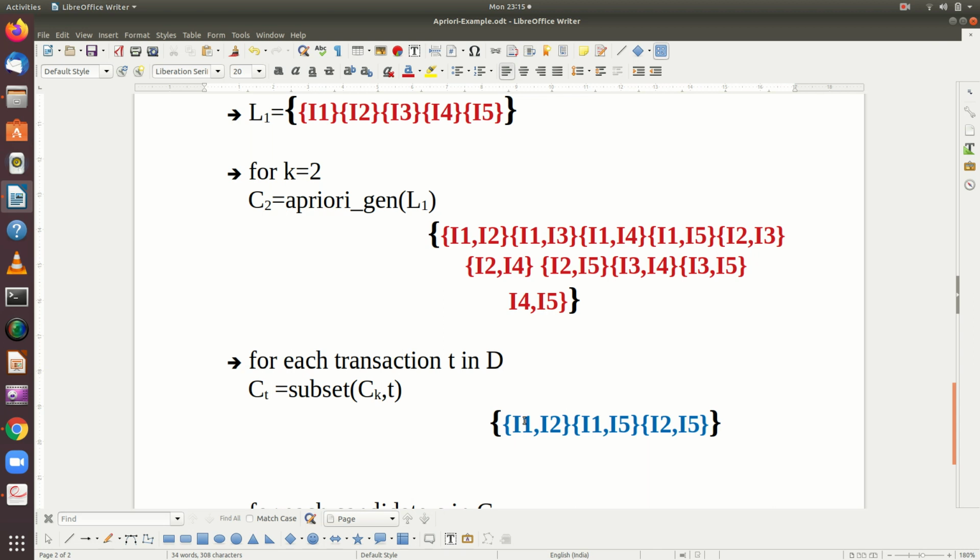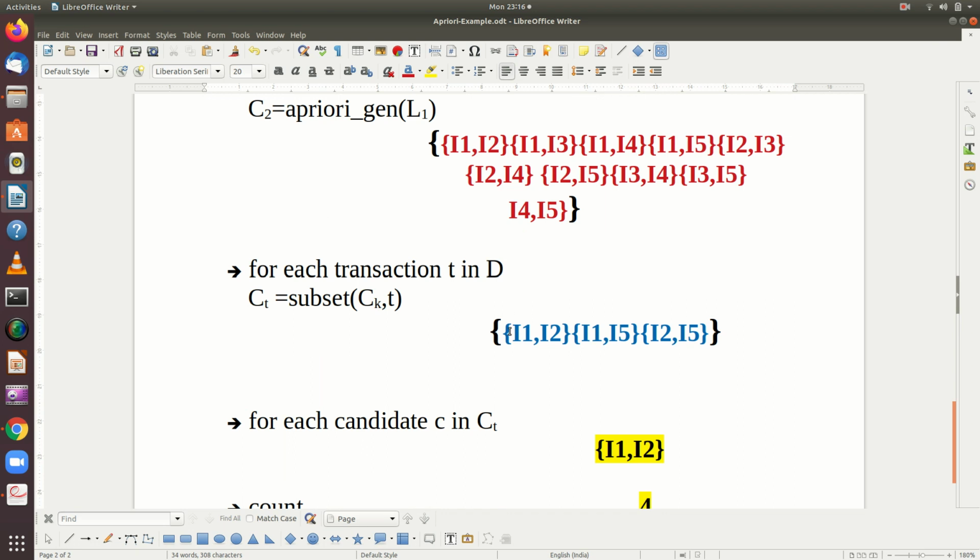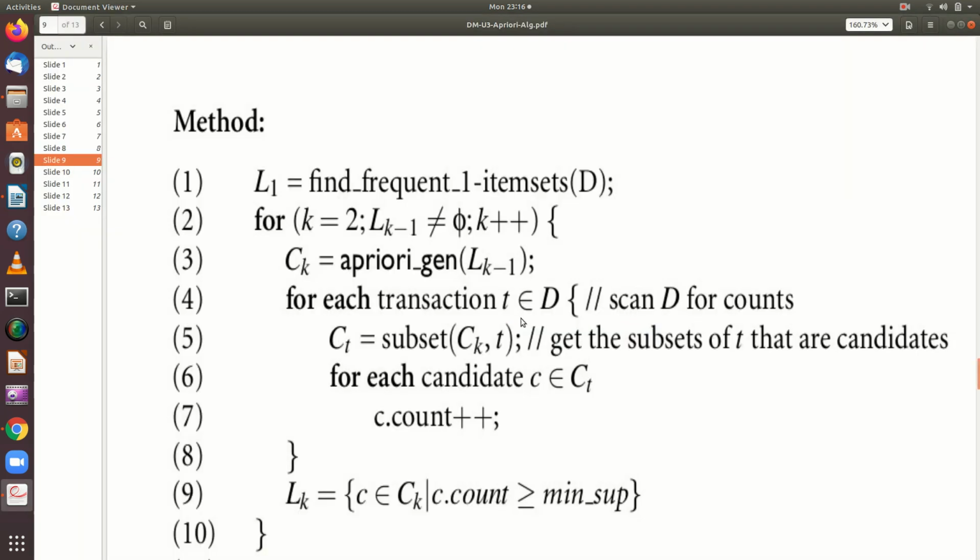So you will have I1, I2, you will have I1, I5, then you will have I2, I5, right? So these are the 3 items, and these 3 items are combined to generate 2 item sets.